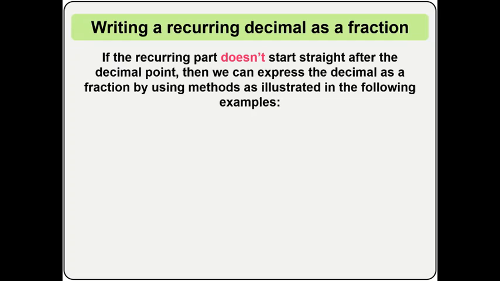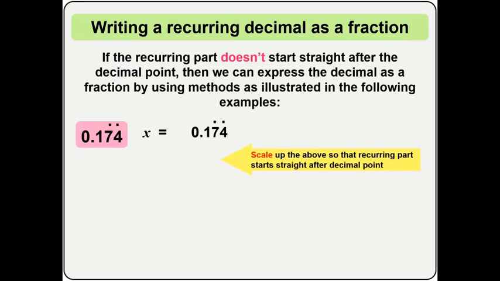Now, here's another question: 0.174. Of course, what we're doing here is representing x to be 0.174. As usual, we follow the same method. We have 10x equal to 1.74 with the dots on 7 and 4. Now you scale up again. Look at how many times you have to move to get to the next value.